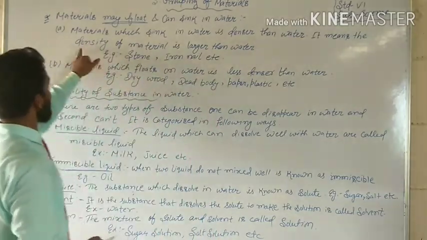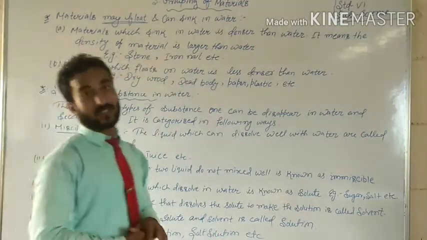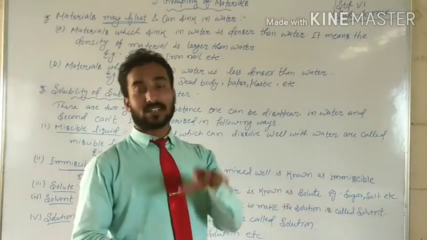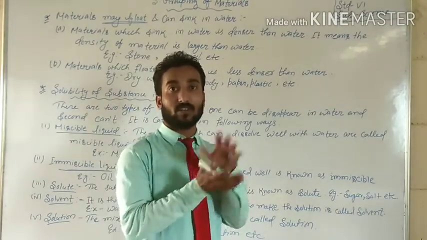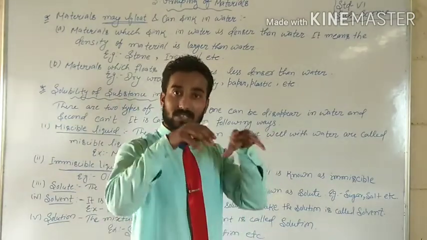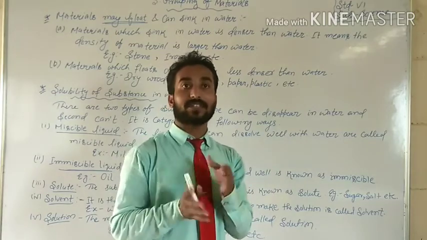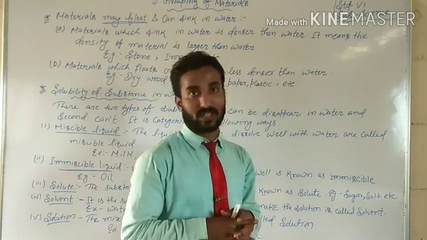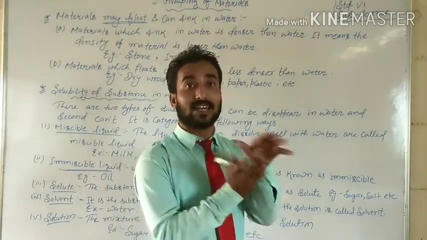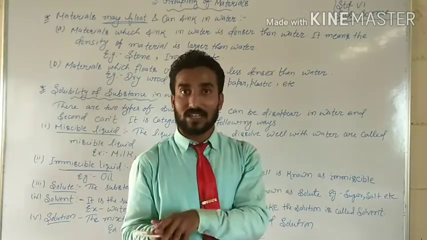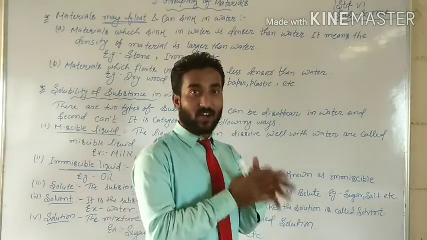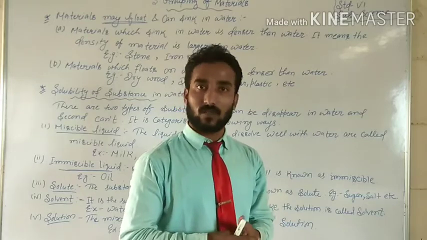It means the density of the material is larger than water. The density of a particular material which sinks in water is larger compared to water. That's why the particular object sinks in the water.